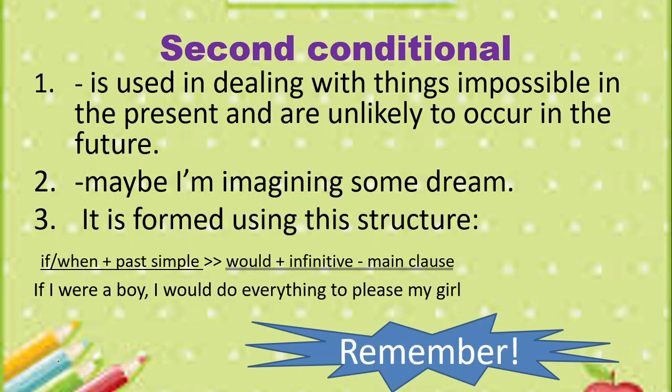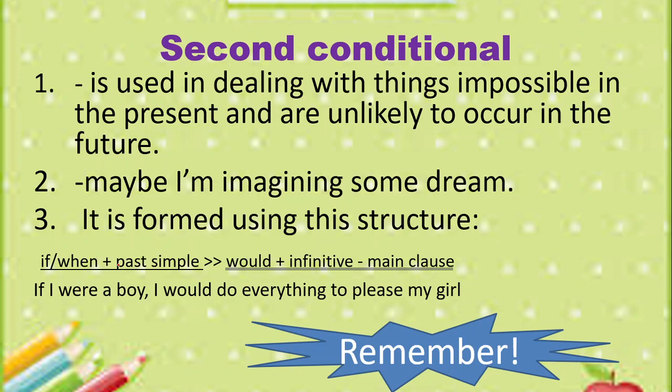So another second conditional may be telling about imagining some dream. The second conditional is formed by using the structure: if or when clause is past simple, and then the main clause is would plus the infinitive of the verb, or the base form, like: if I were a boy, I would do everything to please my girl. So let us check the structure.